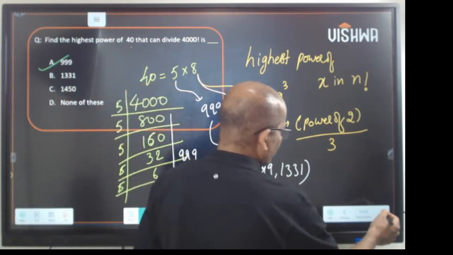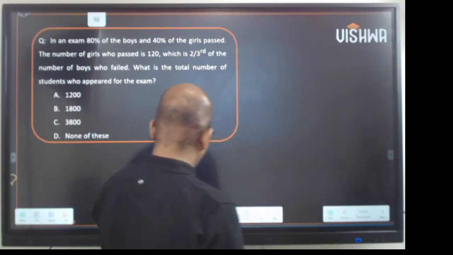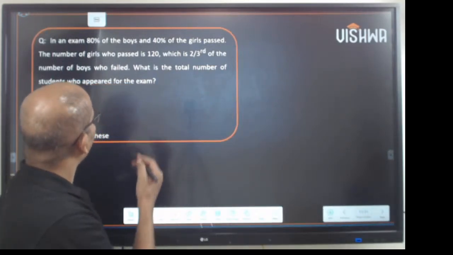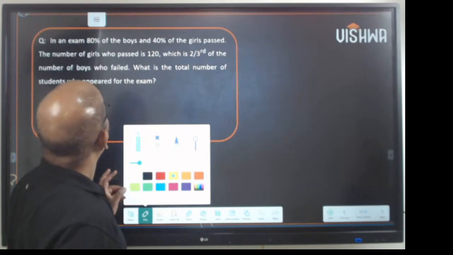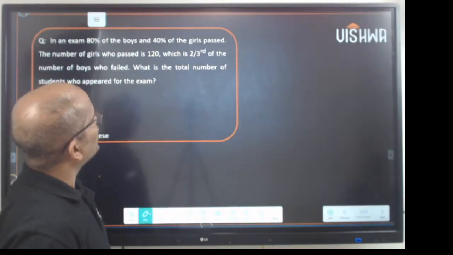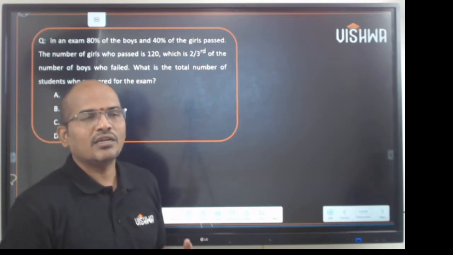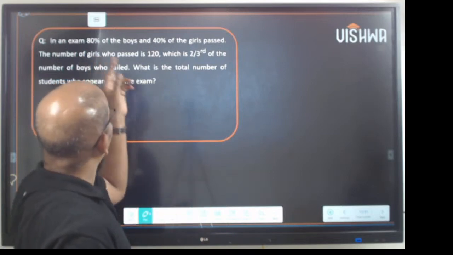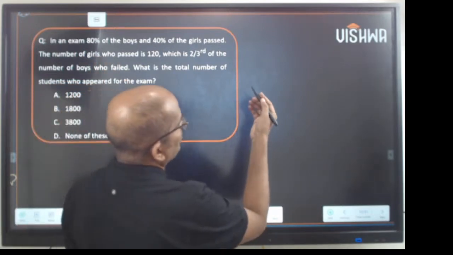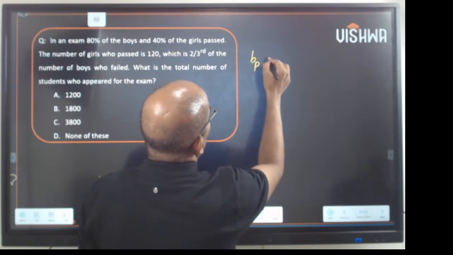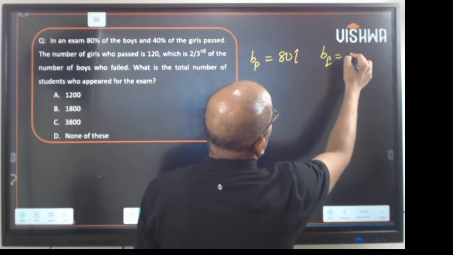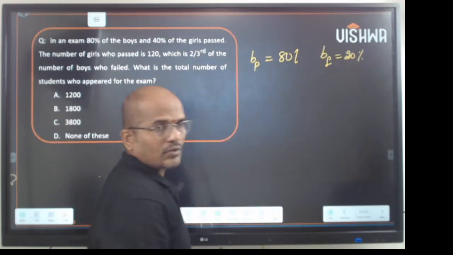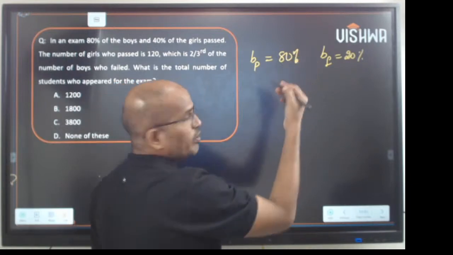Now going ahead. This is one question, again on percentages. It says, in an exam 80% of boys and 40% of girls pass. Might be a mistake. Generally boys fail more and girls pass more, but this is happening in another way. It says 80% of boys passed. So boys who passed is 80%. Common sense says boys who failed will be 20%. Isn't it? So 80% of the boys count passed.